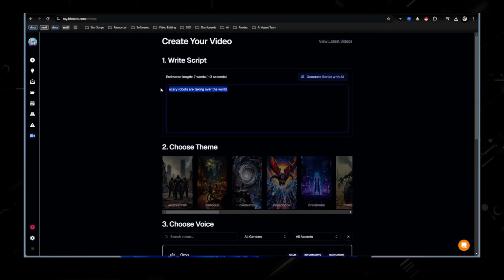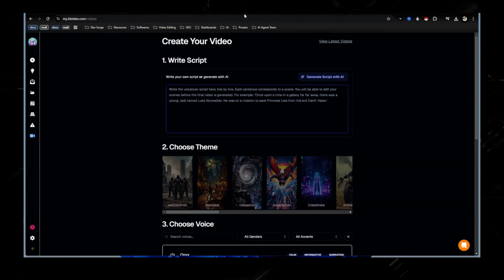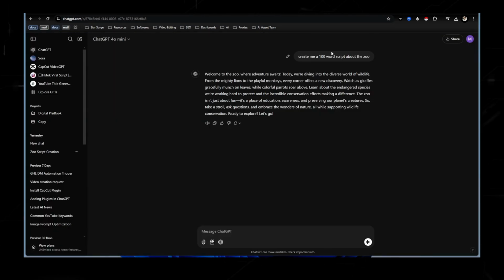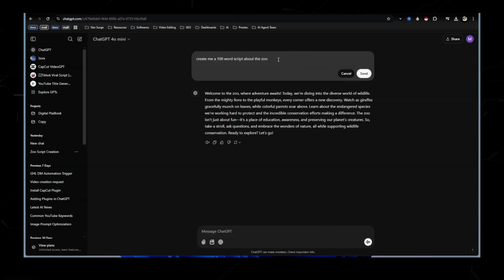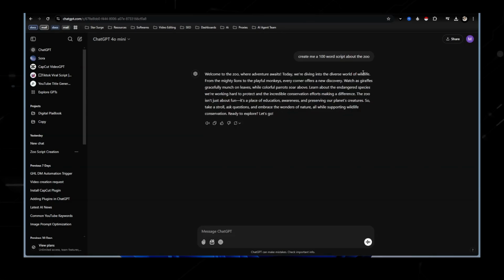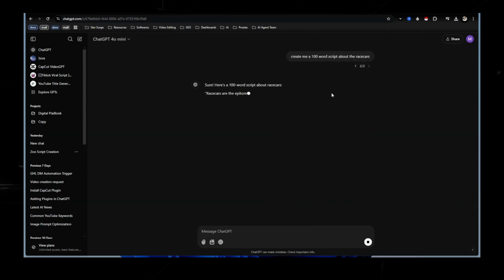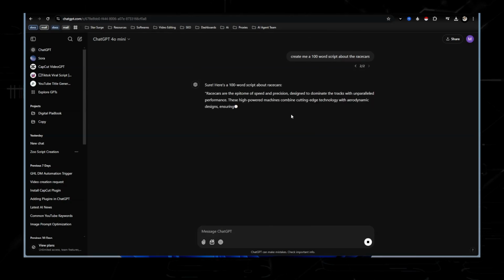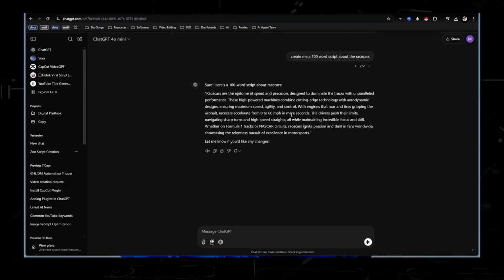So there's robots right here. I did that quick, but let's go ahead and jump over to ChatGPT. Let's basically use this, rewrite this about, I don't know why this is the first thing that came to my mind, but let's see what it does with race cars. So ChatGPT, for anything, I use it for all. When I'm thinking about video scripts, keywords, I just use this as basically an assistant to help me get the ball rolling. So right here, copy this.